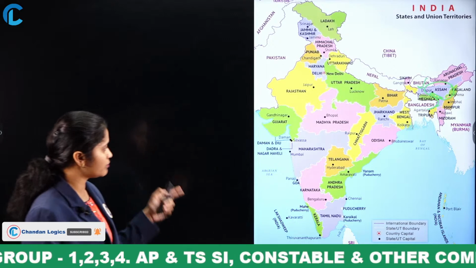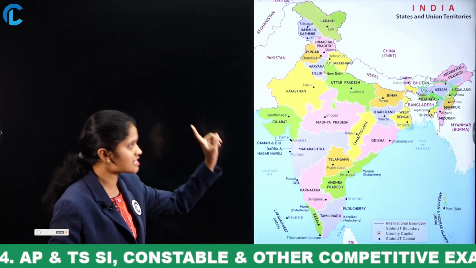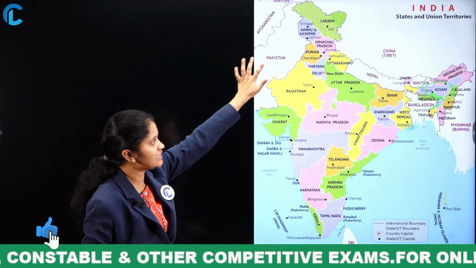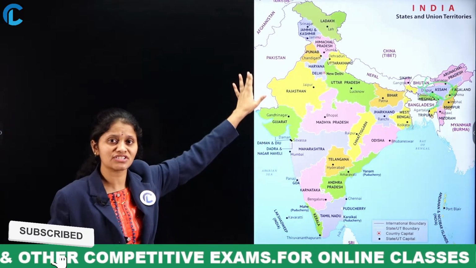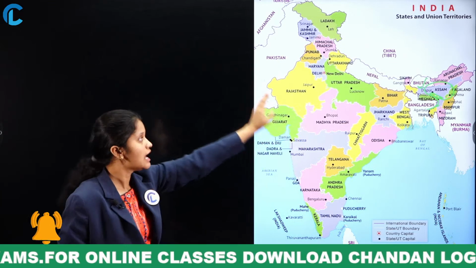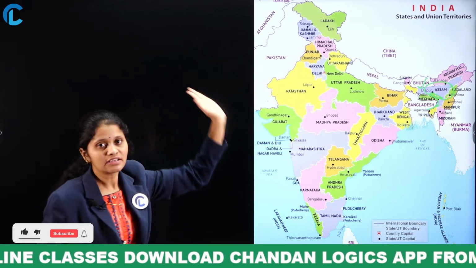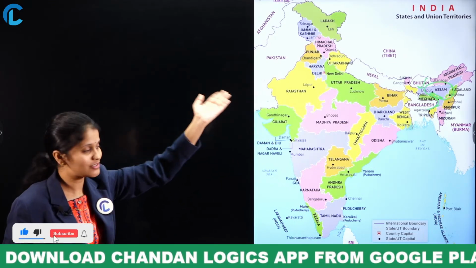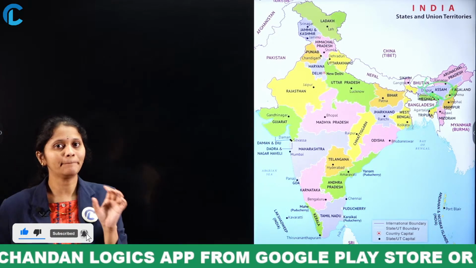So this is the map, and you have to go through each and every state and the international borders, that is, the neighboring countries which are sharing borders with India, and whichever states actually share a border with other countries. Go through the map clearly.